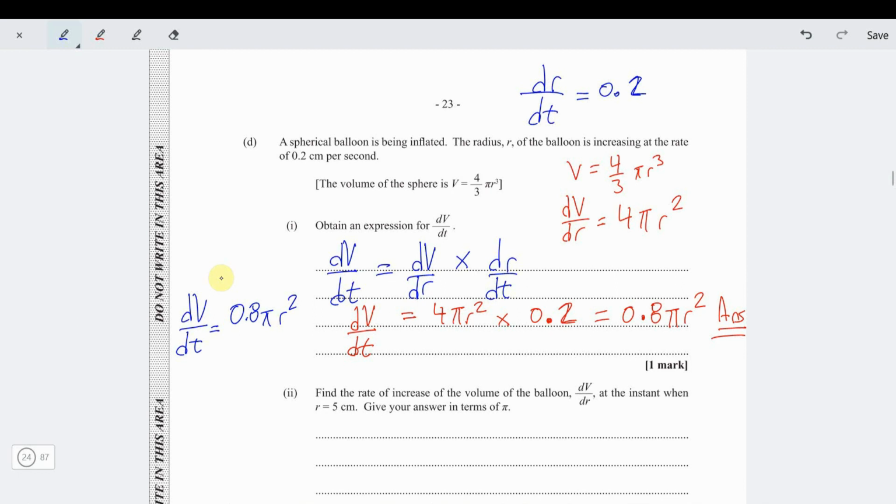Now, why didn't I keep a fraction? Because they gave me a rate in terms of decimal, so I want to keep the rate in terms of decimal.